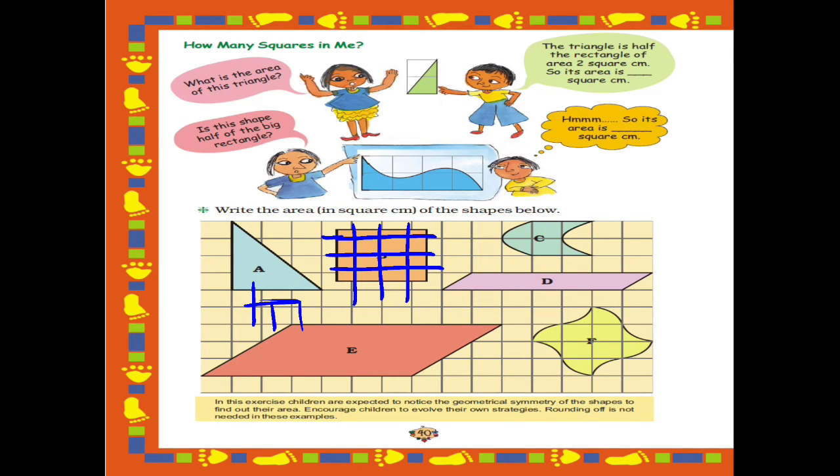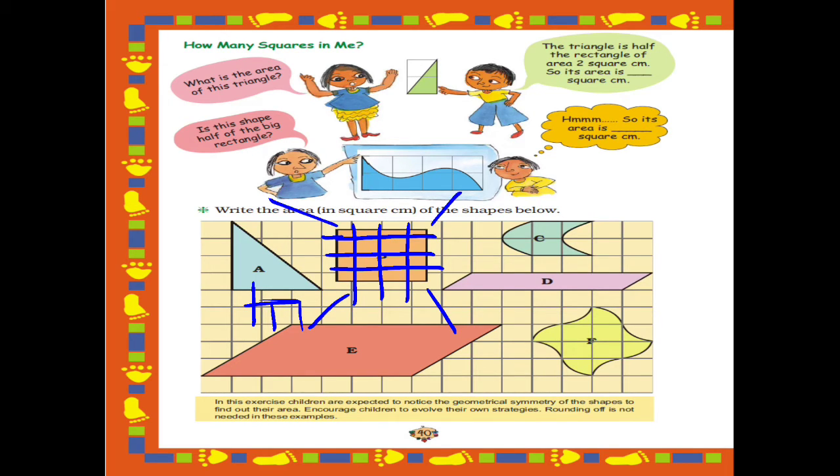Because we know 1 by 2 means half filled. 8 squares are half filled. Therefore, we are writing 1 by 2 into 8, plus quarter squares. Let's count how many quarter squares are there. 1, 2, 3, 4. A quarter square means the square which is 1/4 filled, that is known as a quarter square.